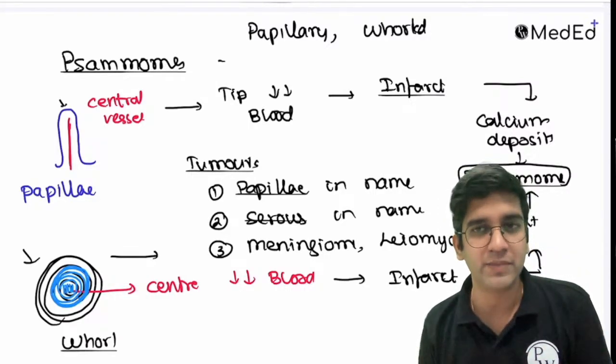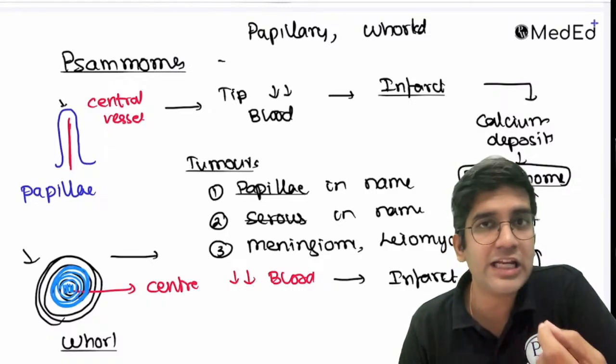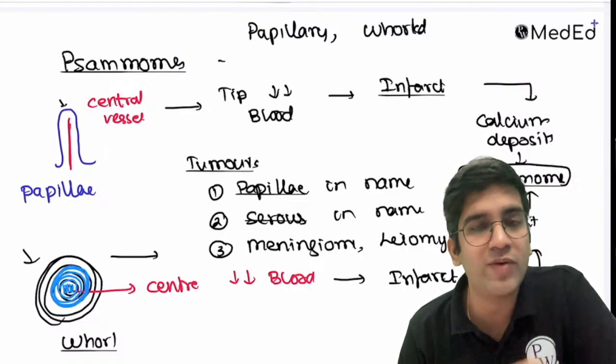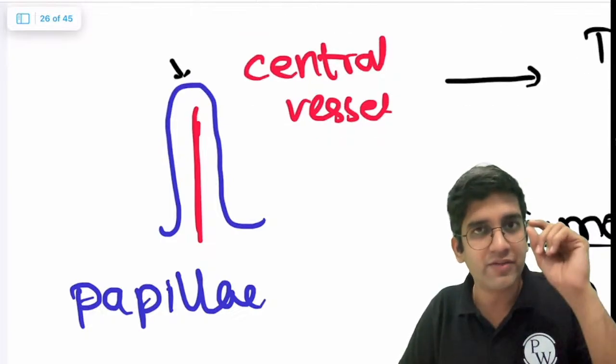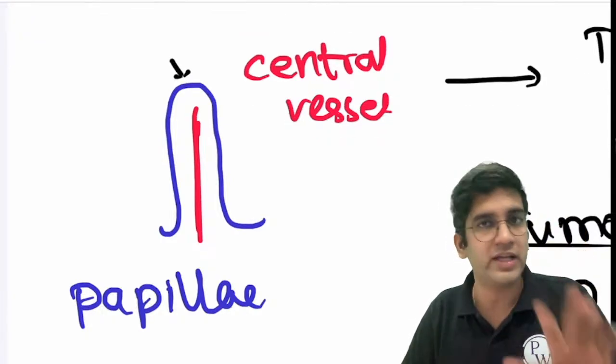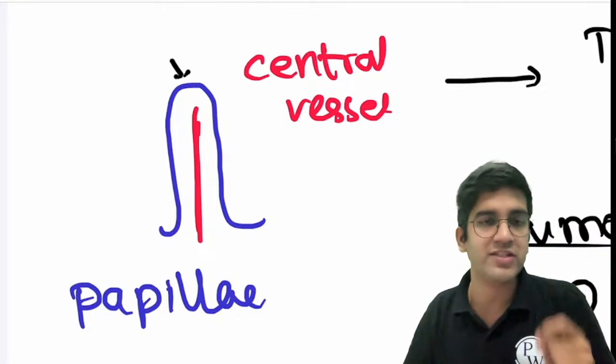The reason is very simple. Papillae, the definition of papillae is a finger-like projection with a central fibrovascular core. This is how a papillae looks like. Okay? Papillae means the vessel should be there in the center by default. If it's not there, it's not a papillae. It's a villi. No vessel means villi. If there's a vessel, it's a papillae.